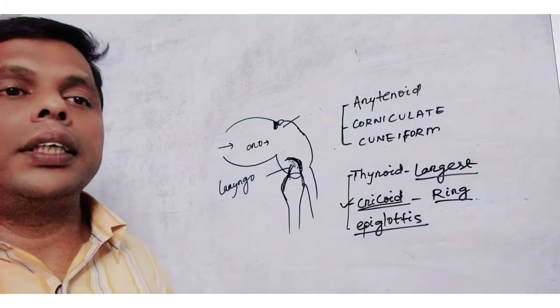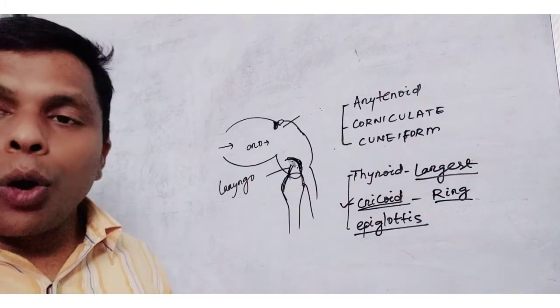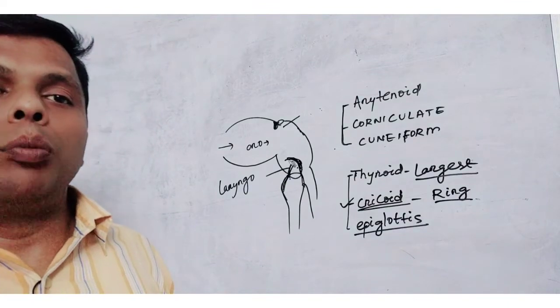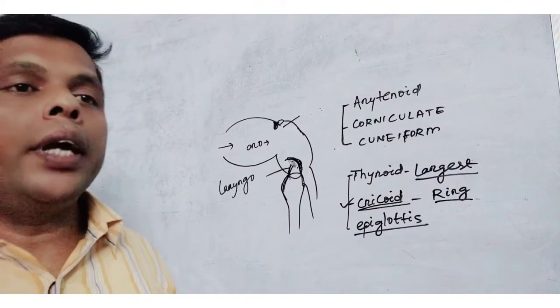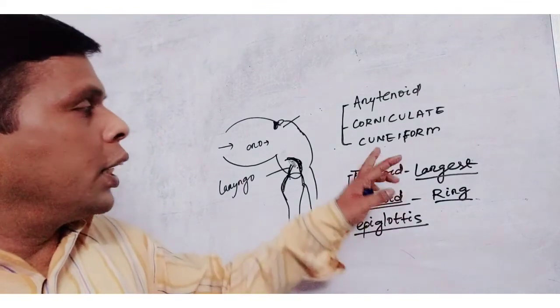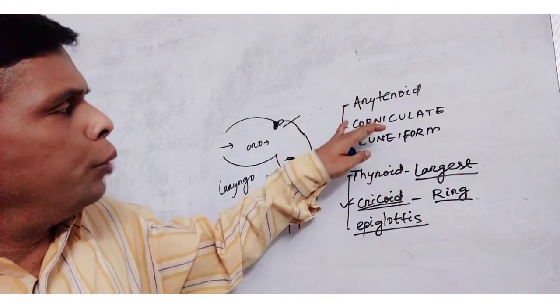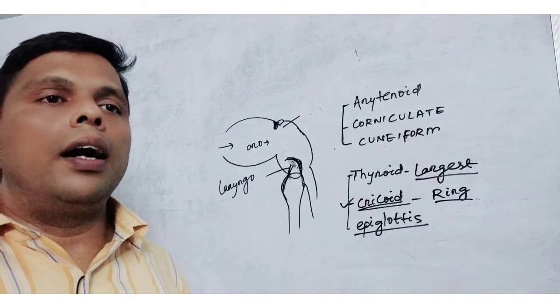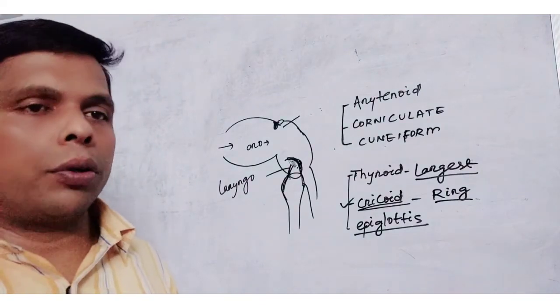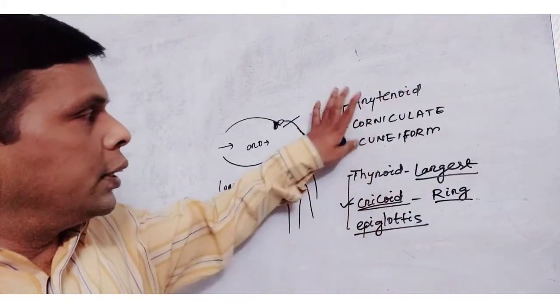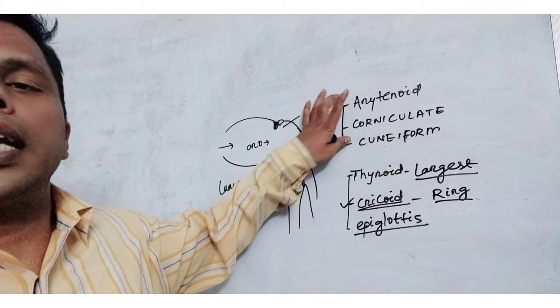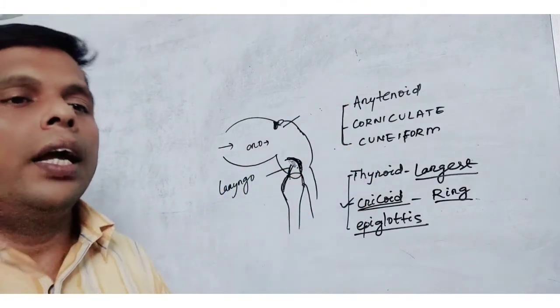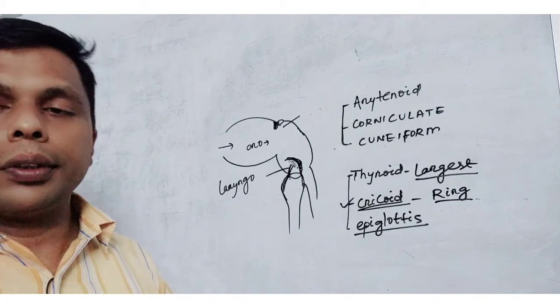The cuneiform cartilage is an elongated, narrow cartilage, which is above the corniculate. So these are the paired ones, meaning 6 cartilages, plus 3 unpaired, a total of 9 cartilages.